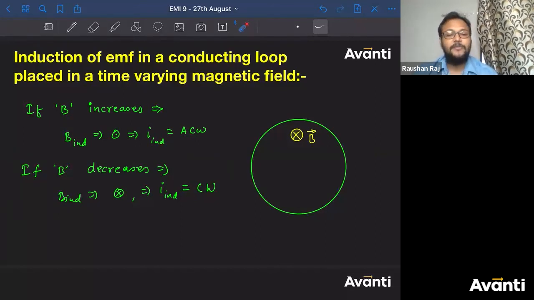Don't say potential difference. When there will be an electrostatic, or when there will be a force on the charges, right? How does charge flow? When the charges will flow? When there will be force on the charges. Acha, what are the types of forces that can be applied on a charge? Gravitational force, I'm not talking about that. So right now, there are two types of force that will be responsible for movement of the charges. One of them is electrostatic, other one is magnetic. Okay, electrostatic force and magnetic force.